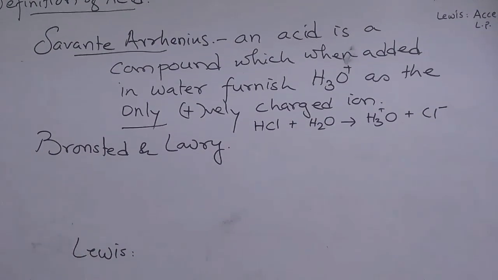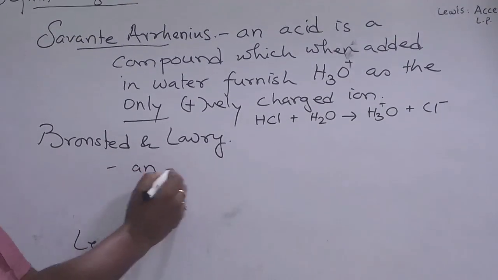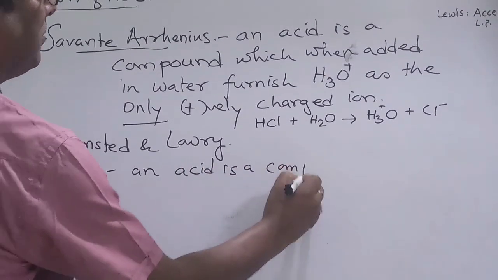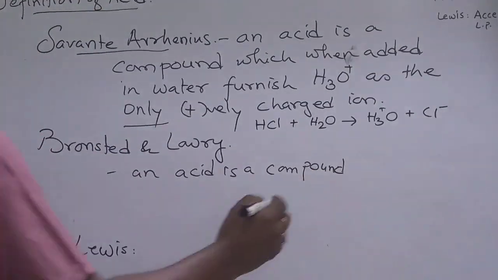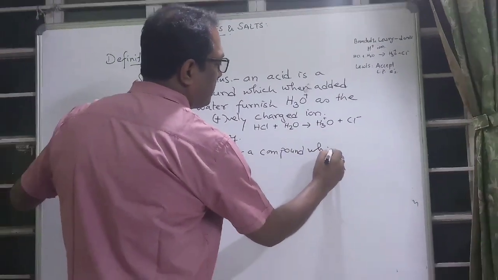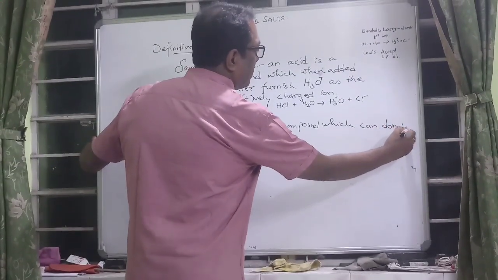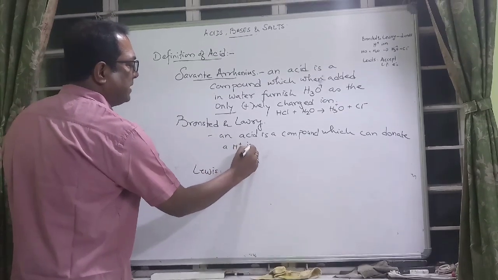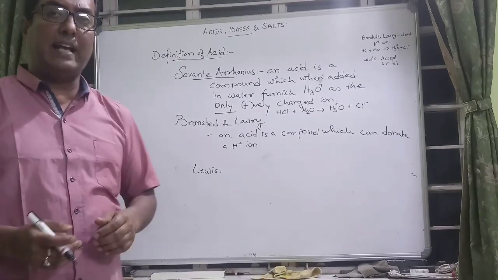They said that an acid is a compound which can donate an H+ ion. So whoever can donate an H+ ion is called an acid.